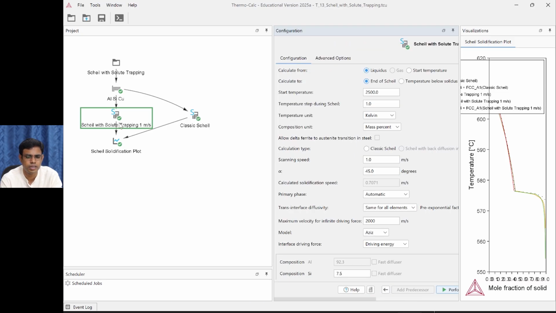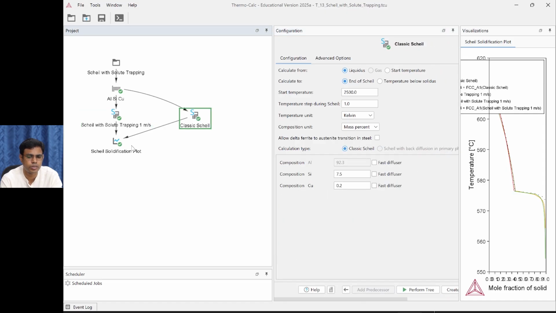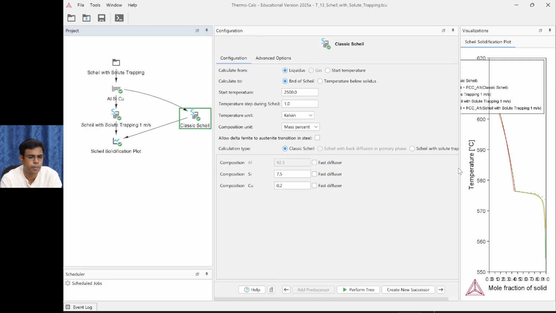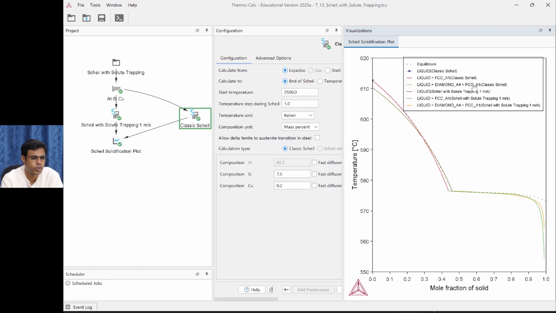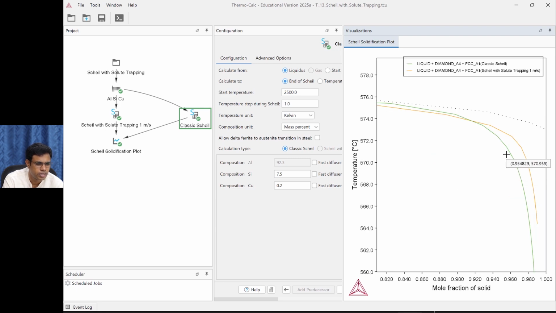Now that is done, and it's connected to the Scheil solidification plot. And the classic Scheil is also done in parallel, and it is also connected to the same plot. After performing, you can see both the curves along with the equilibrium one here, dotted. The blue one is the classic Scheil, and the red one is the solute trap.